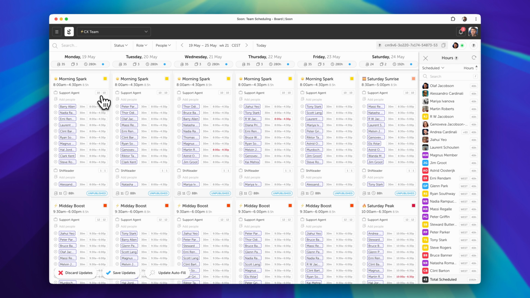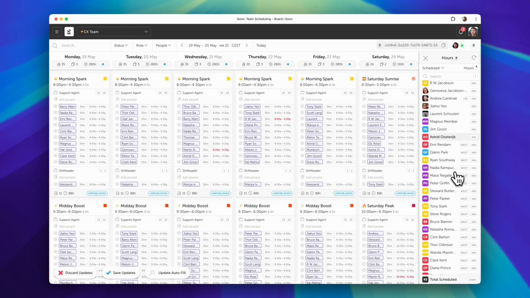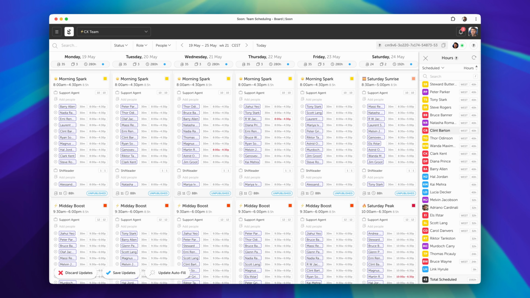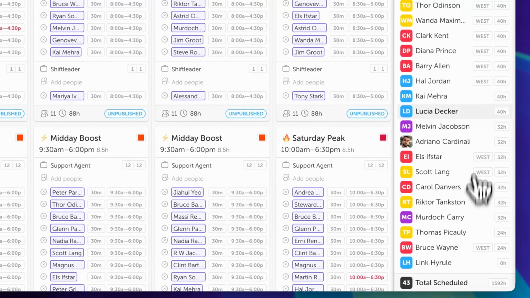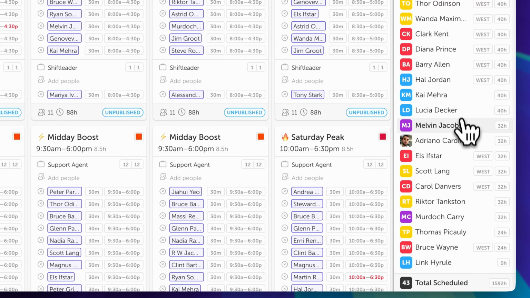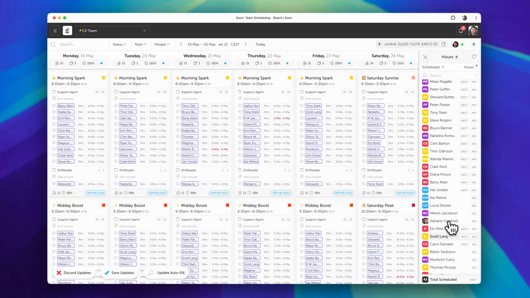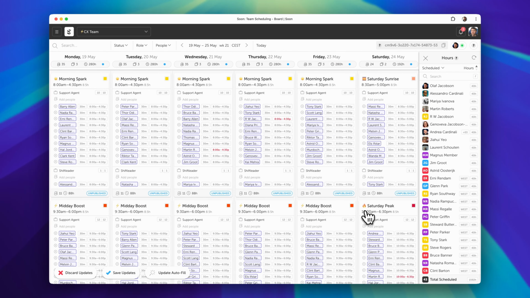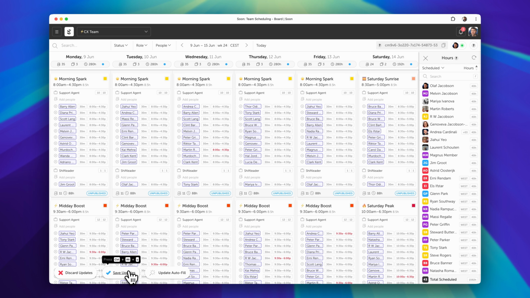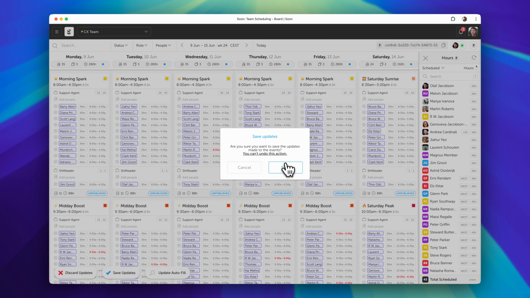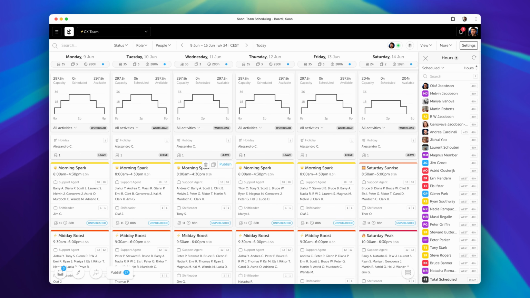We wanted 10 agents and 1 shift leader, and here I have an overview of how many hours people have been scheduled. If you have people with different contract hours, so some people working 40 hours, 32 hours, it will take care of all those rules for you. As you can see, we just did 4 weeks in a few seconds. And if I'm happy, I hit save. That's how the auto scheduler in Soon works.